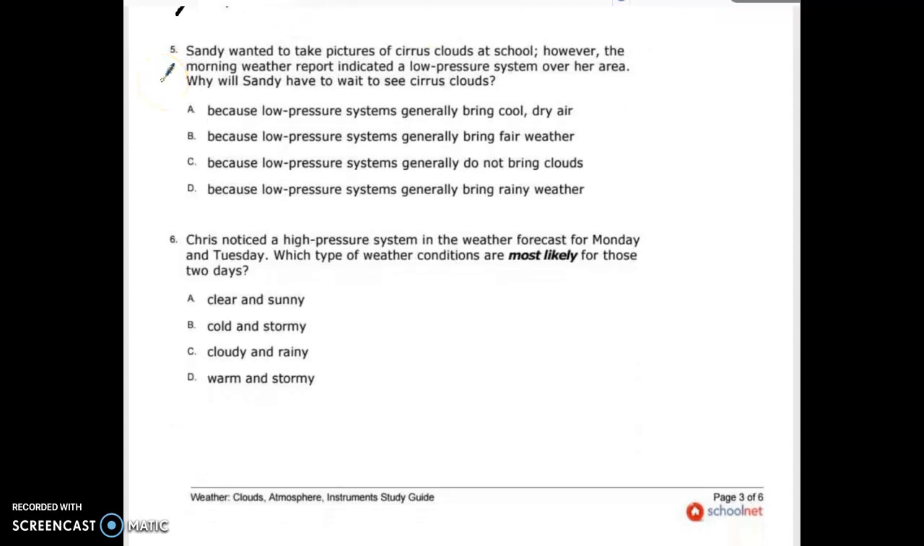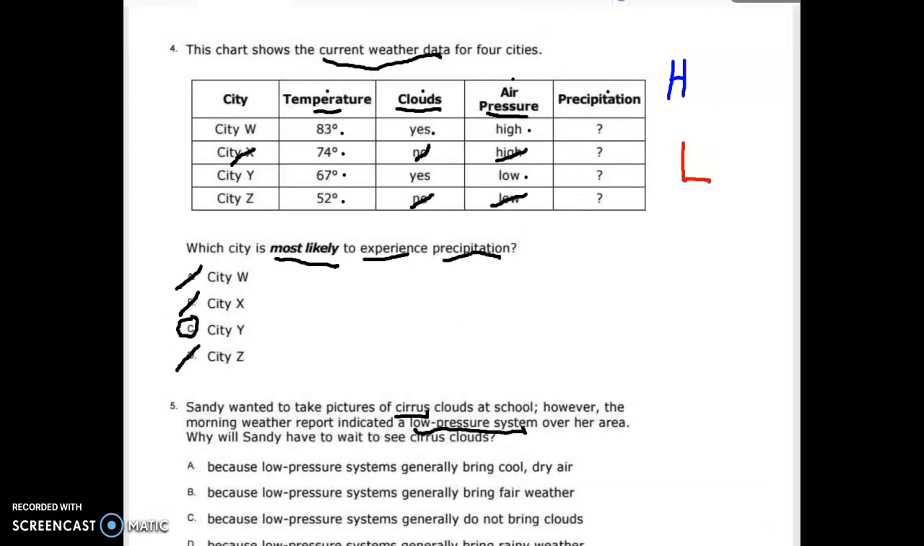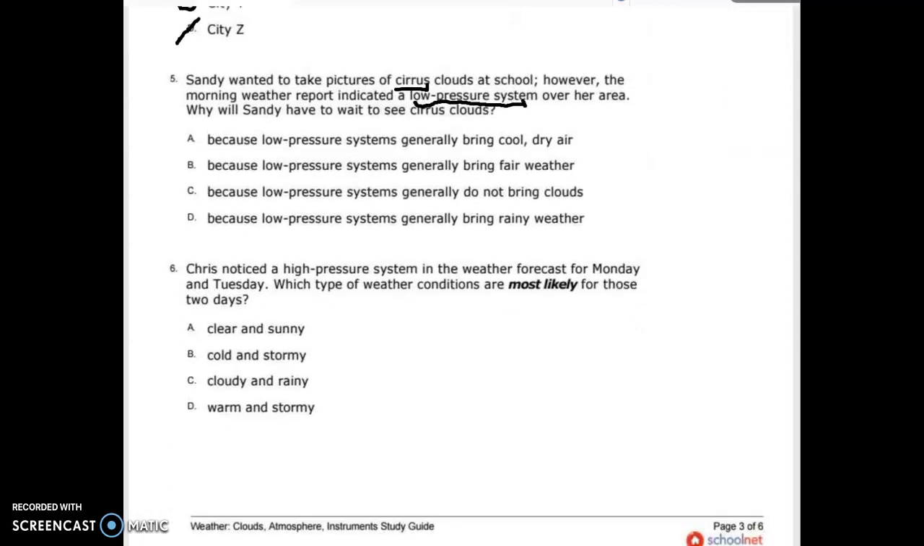Question 5. Sandy wanted to take pictures of cirrus clouds. Now, we know that cirrus clouds are those thin, wispy clouds made of ice crystals. You see them during fair weather, although it does mean that the weather is going to change in a little while. However, the morning weather report indicated a low pressure system. Now remember, we literally just talked about that, and we just wrote that on our paper or in our memory dump. We know that a low pressure system means lousy weather. There's a low pressure system over her area, meaning it's probably going to rain.